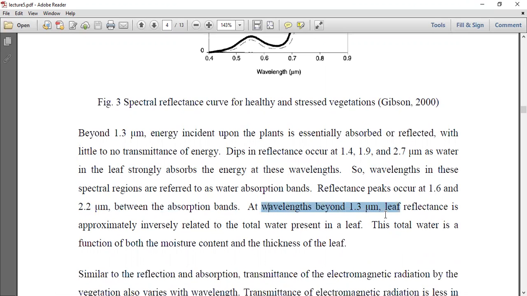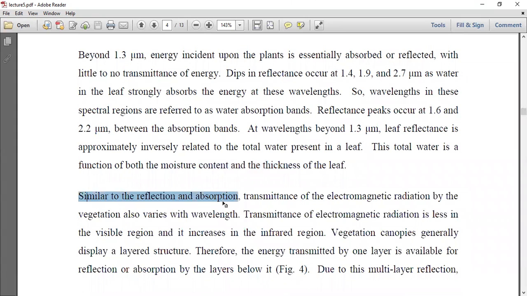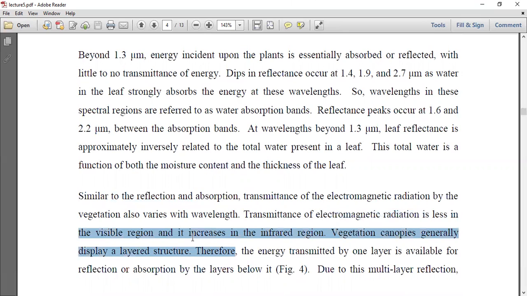At wavelengths beyond 1.3 micrometer, leaf reflectance is approximately inversely related to the total water present in the leaf. This total water is a function of both the moisture content and the thickness of the leaf. Similar to reflection and absorption, the transmission of electromagnetic radiation by vegetation also varies with wavelength. The transmission of electromagnetic radiation is less in the visible region and it increases in the infrared region.